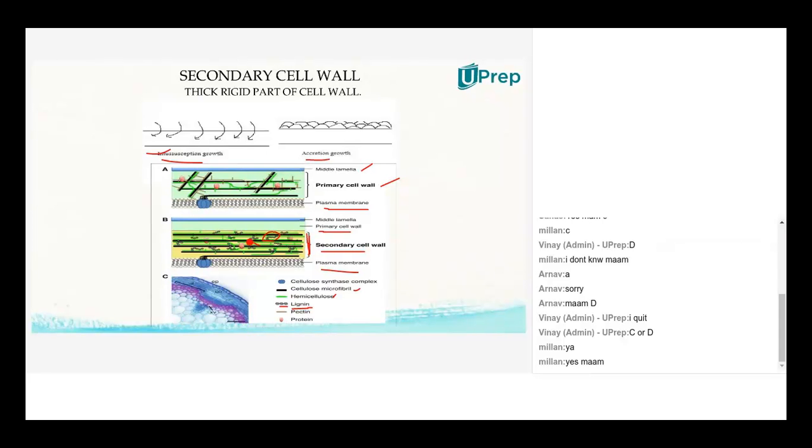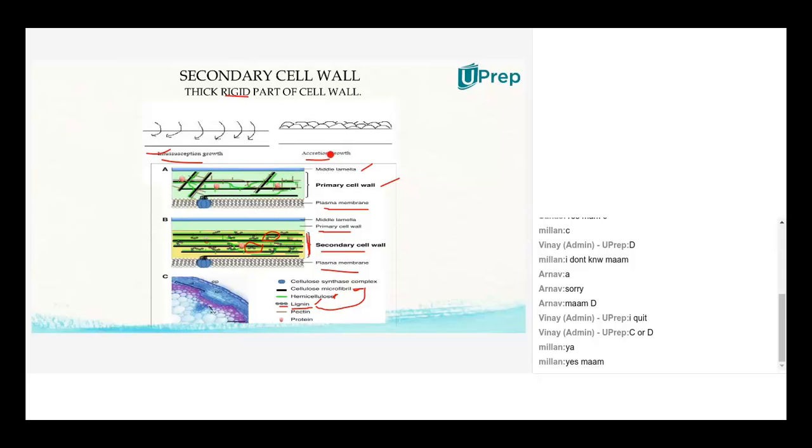So in the secondary cell wall you will have cellulose microfibrils, more in number, hemicellulose, more in amount, and lignin, which is exclusively present in the secondary cell wall. This process of various interlinked fibers giving a rigid nature to the secondary cell wall is called accretion.